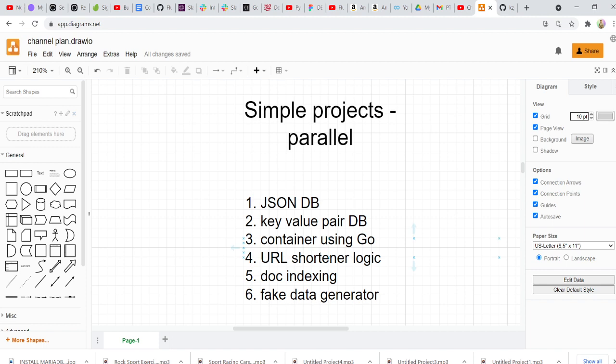All right. And then we'll have these simple projects that will be going on in parallel with all these projects that are going on. So where we'll create a simple JSON DB, right? It's a very, very interesting project where you'll build your own database, almost like a MongoDB, which is a JSON database. Then we'll create a key value pair database, almost like Cassandra DB. Cassandra DB is a key value pair database.